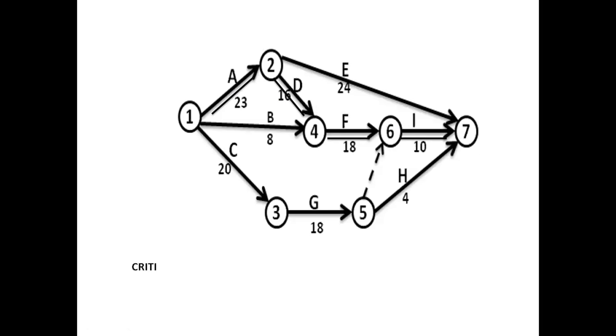Here I write the critical path is A, D, F, I, and the project duration is 67 days: 23, 16, 39 plus 18, 57 plus 10, 67. The 67 days is the project duration.